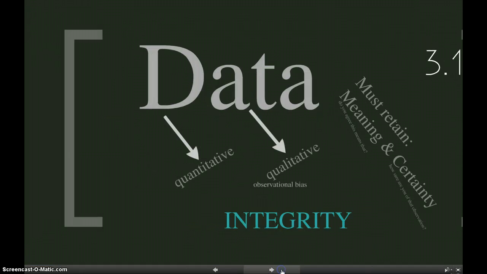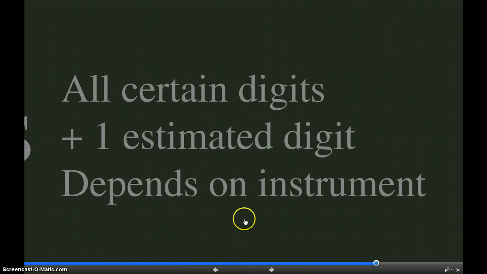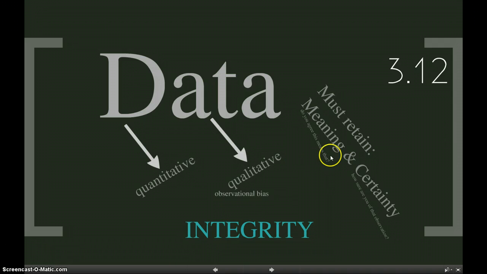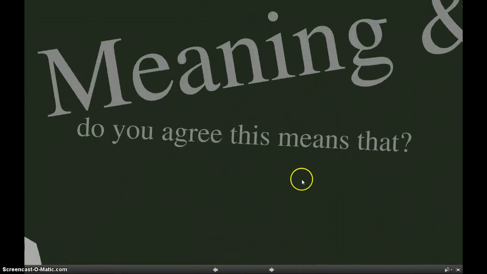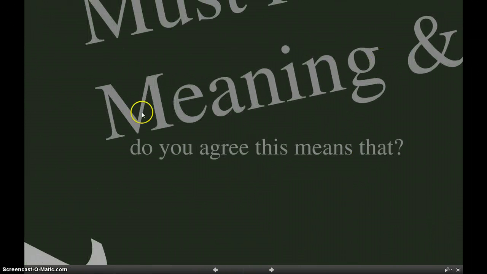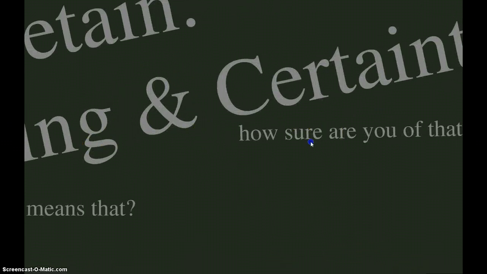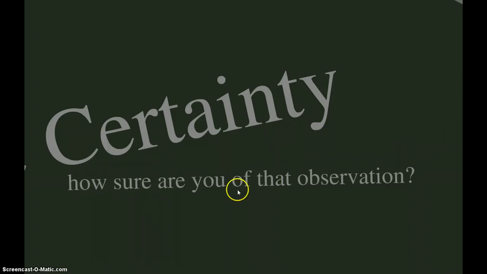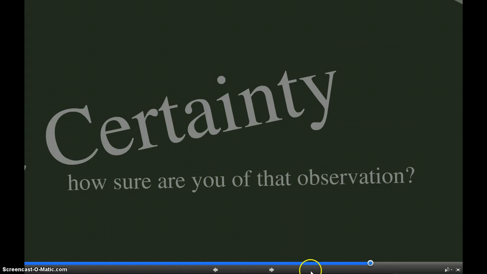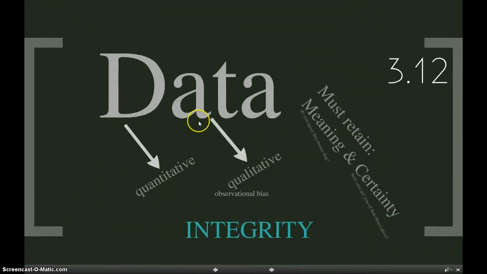And why is that? We want our data to retain meaning and certainty. The meaning: do we agree on what this means? That's where our unit comes in. And then certainty: how sure are you of that observation? When you tell me that the table is a meter long, is it exactly a meter, or could it be a meter and a half, or 1.2 meters, or maybe even 0.8 meters? How sure are you of that measurement?